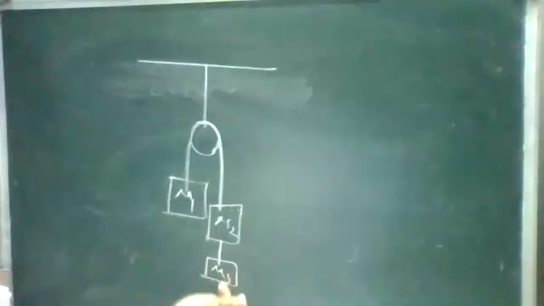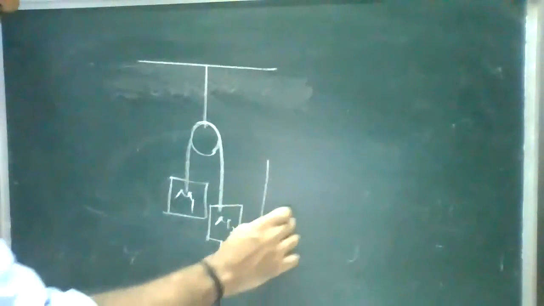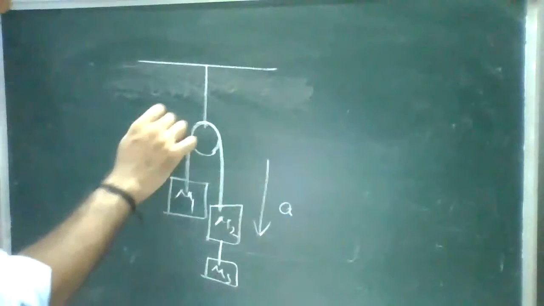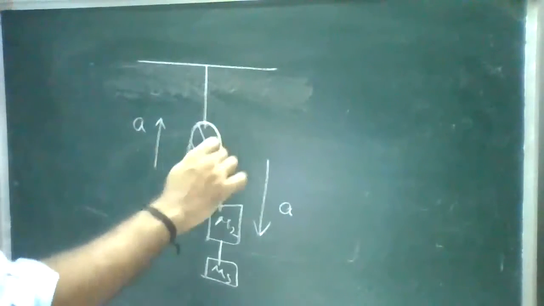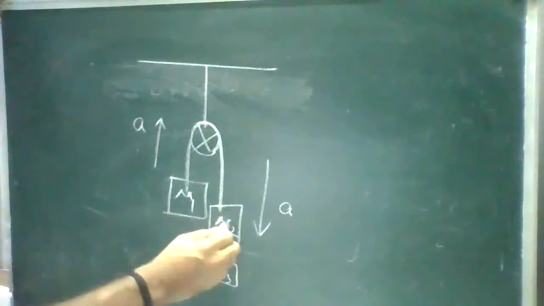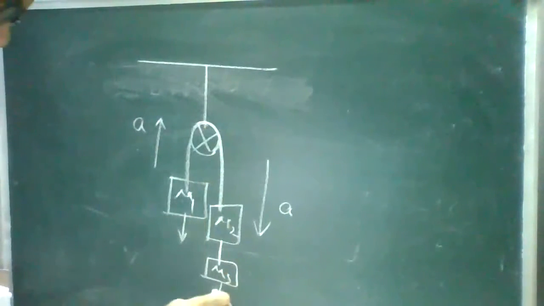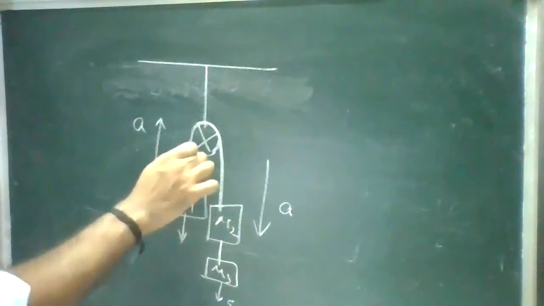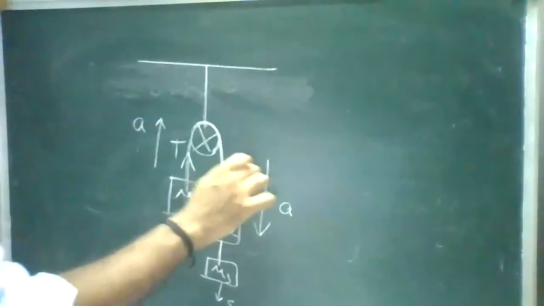So masses m2 and m3 are the greater mass, so the acceleration is in the downward direction. Here it is in the upward direction. For this pulley, there are two tensions forming, one for the mass m1 and m2, and as usual the gravitation will be there. Tension is in the upward direction here also.